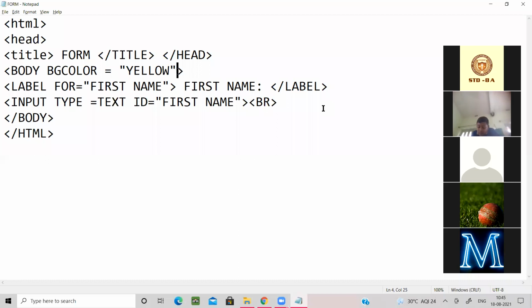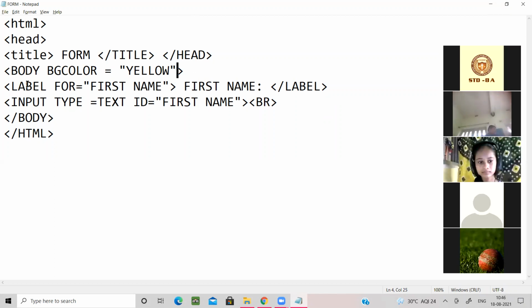Mostly we are not bothered about the font color. We are bothered about the content of the web pages, and whether our linking is working fine or not. Now, I hope that up to this, all of you understood.